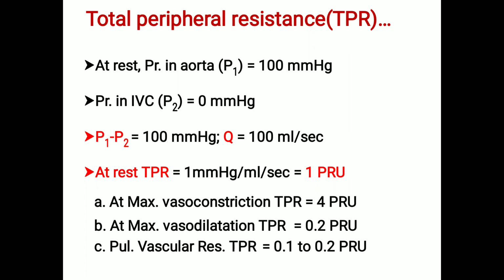At maximum vasoconstriction, TPR becomes 4 PRU. Whenever the body has maximum vasodilatation, the total peripheral resistance becomes 0.2 PRU, whereas the pulmonary vascular resistance is 0.1 to 0.2 PRU.